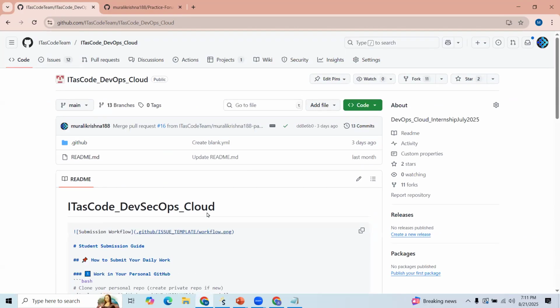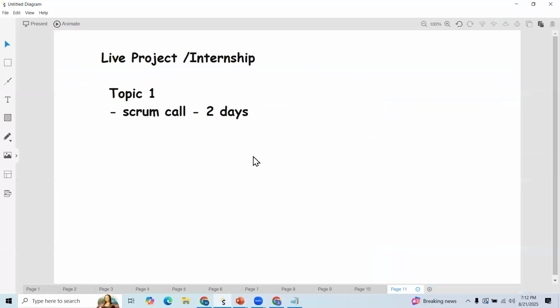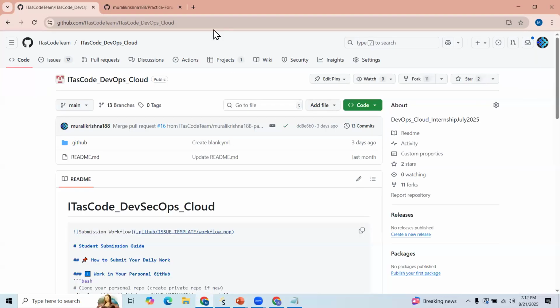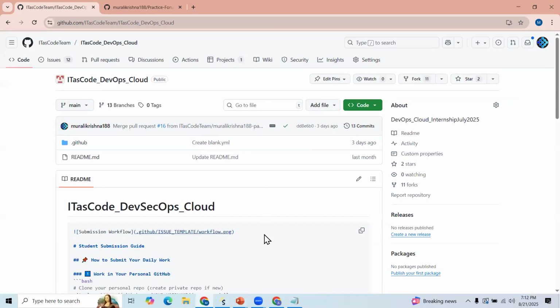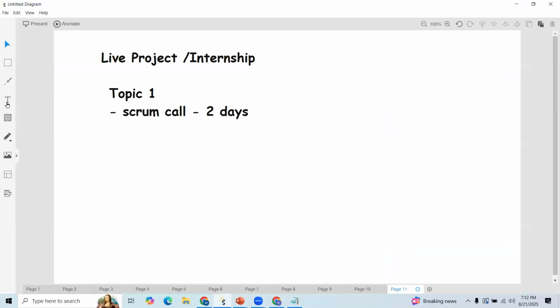So here, two things we are going to achieve. One is, nowadays, if you observe any software, any tool, so many changes are happening, right? So in that use case, and also we need to increase our presence, social presence, community presence, right? For that, two things you need to follow. One is, we need to maintain our GitHub profile.